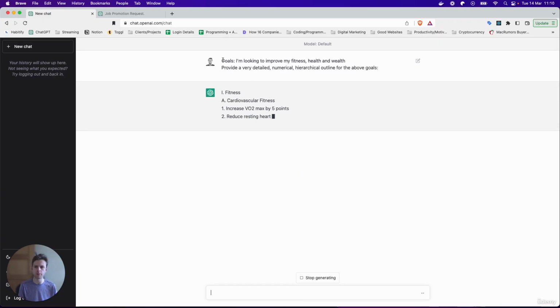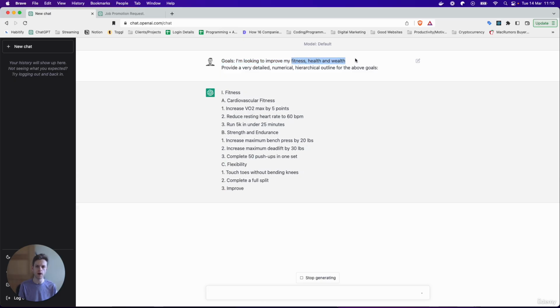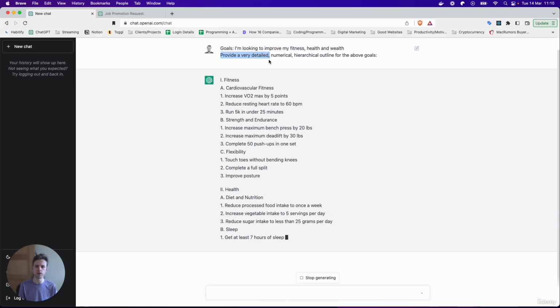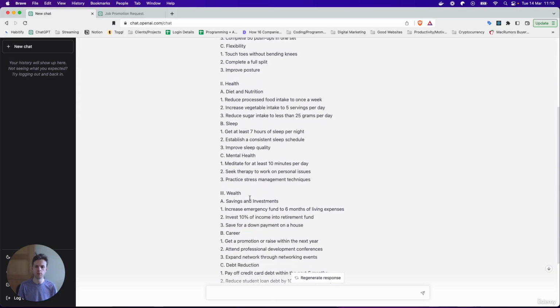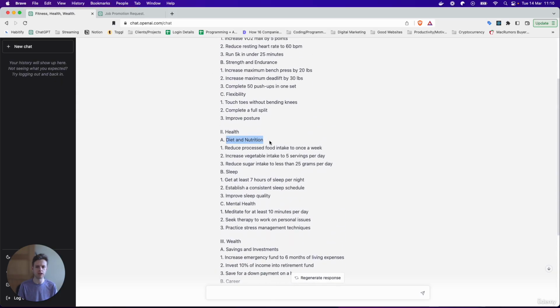In this example, we have a prompt that says, goals, I'm looking to improve my fitness, health, and wealth. Provide a very detailed, numerical, hierarchical outline for the above goals. You'll see that we get some information about fitness, health, and wealth. But we have parts of this that are very vague, we don't really understand them. We could then ask ChatGPT to drill down into these by saying, could you please provide more context about ways that I can do this?